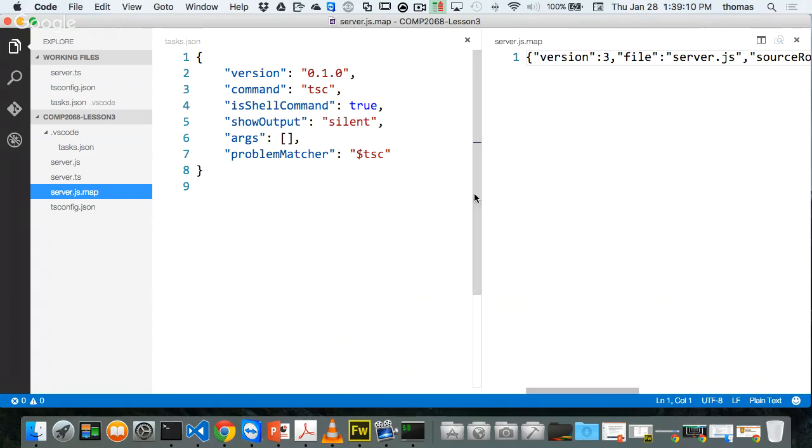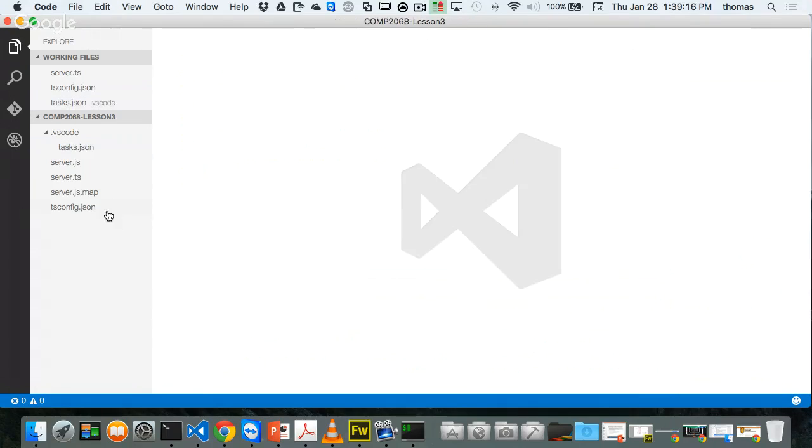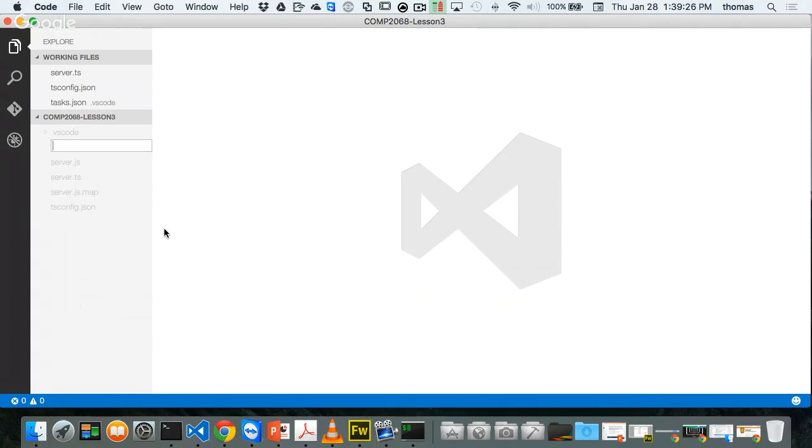Okay, cool. So we've got that stuff going on. I'm going to just kill these things here. So I'm going to just close these up because you got them already. I want to configure Bower because we're going to do a lot of our work with Bower, right? And TSD. So let's do that. So first, Bower. I'm going to right-click here and add a new file. And I want to tell Bower to go to something called reconfigure Bower. So I'm going to do a .bowerrc file.